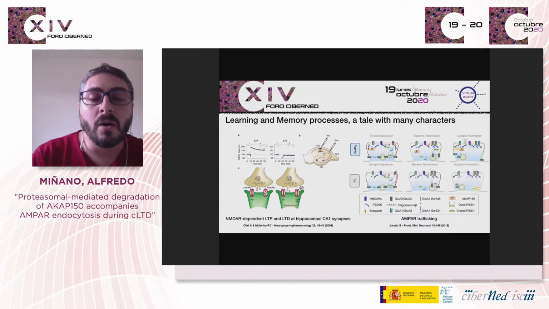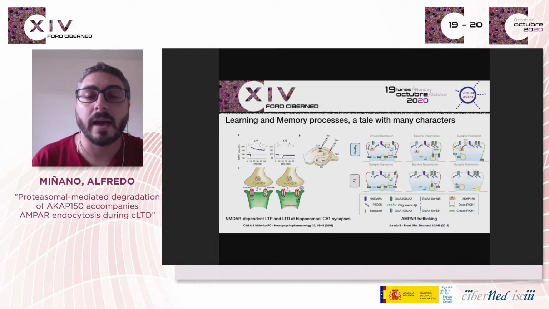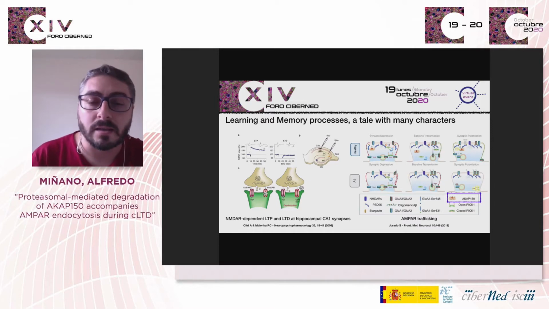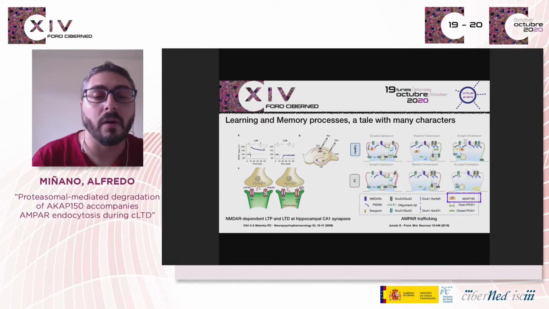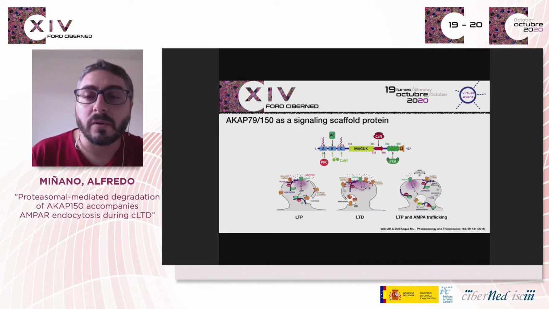Although there is increasing evidence that A-beta oligomers might trigger signaling cascades similar to LTD, the actual mechanism at the postsynaptic membrane affecting AMPA receptor function at early stages of the pathology remains under discussion. Here emerges the role of a more than scaffold protein, the A kinase anchoring protein, AKAP79 in humans and AKAP150 in rodents. AKAP is a postsynaptic scaffold protein that anchors PKA, PKC, and calcineurin to the PSD, regulating AMPA receptor phosphorylation, trafficking, and activity associated with LTP and LTD.